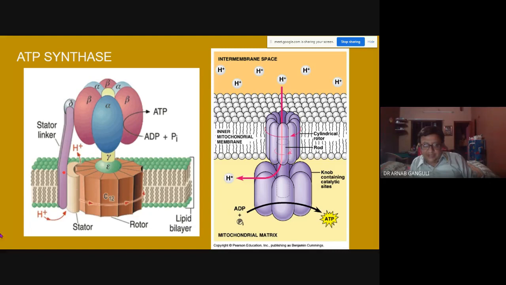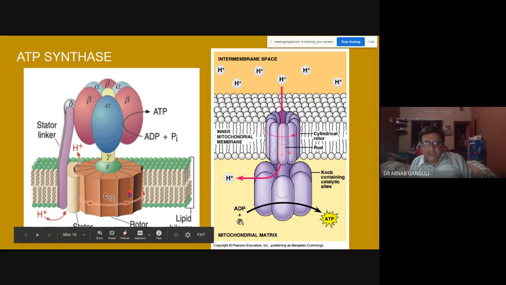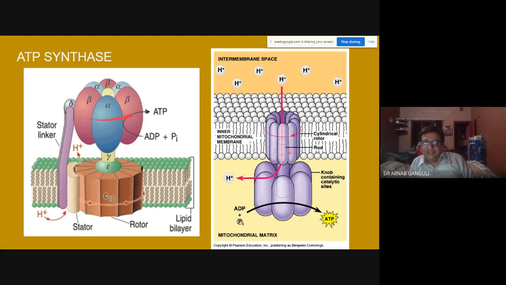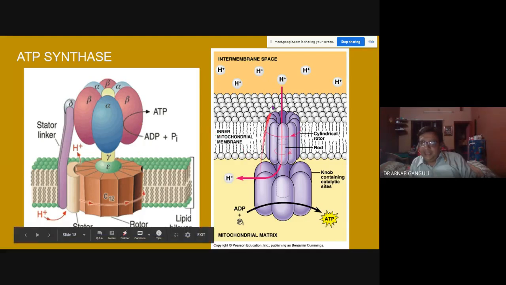This is the stator. This is the rotor, this is the stalk, and this is the essential main knob, the door knob. This knob basically contains a catalytic unit which converts ADP to ATP. So hydrogen is entering, this is turning, and ADP is making ATP. This is oxidative phosphorylation.